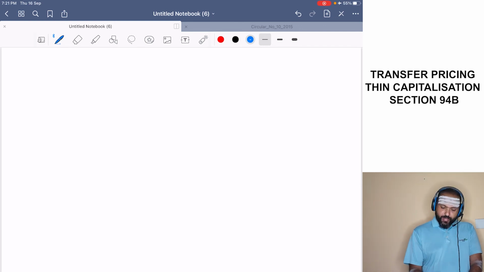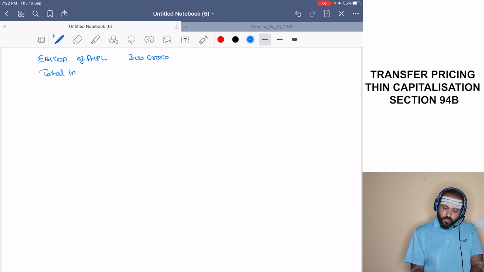Okay, so EBITDA of AIPL. EBITDA of AIPL is how much? 300 crores. Then total interest to P&L. How much is it? 129 crores. And then AE interest paid, rupees 51 crores.